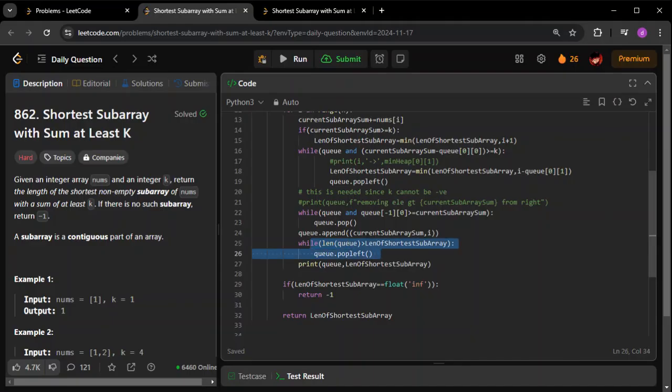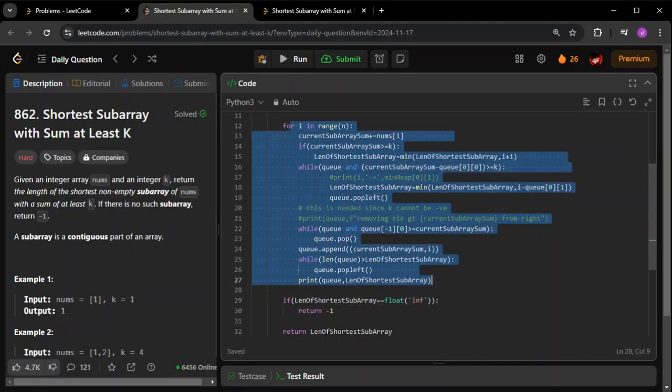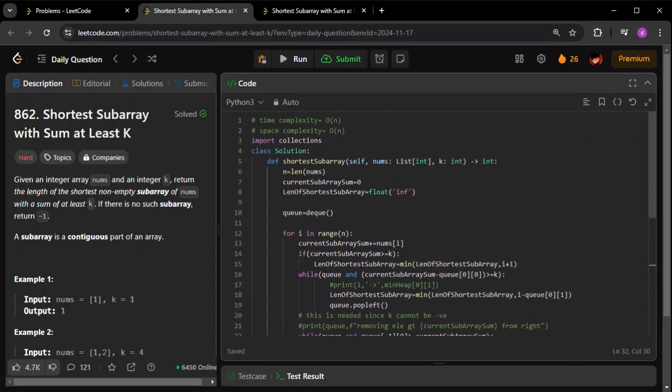And finally I'm printing this for you. Once I come out of this for loop, I'm checking whether the answer is still infinite. If it's still infinite, we return minus 1, because as the question says, if there is no such subarray, you return minus 1. Otherwise, ultimately you return the length of this particular subarray. That was all for today.